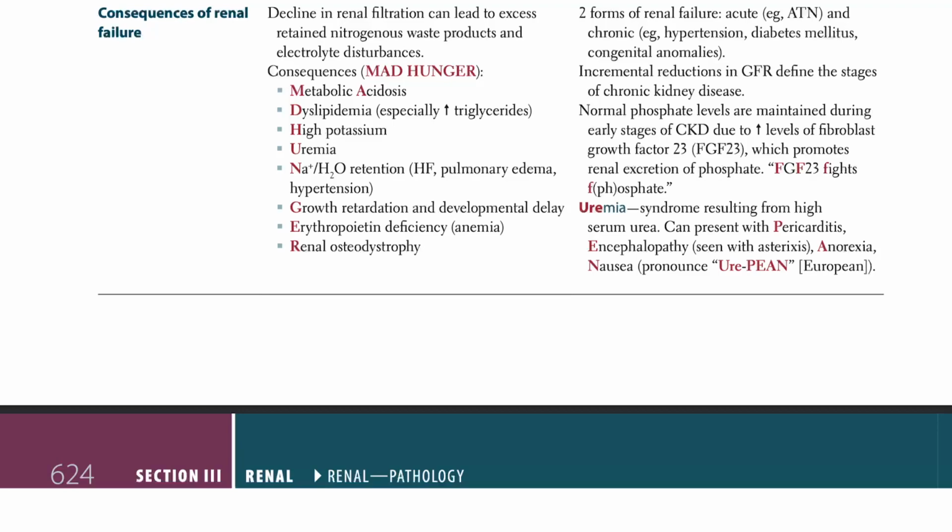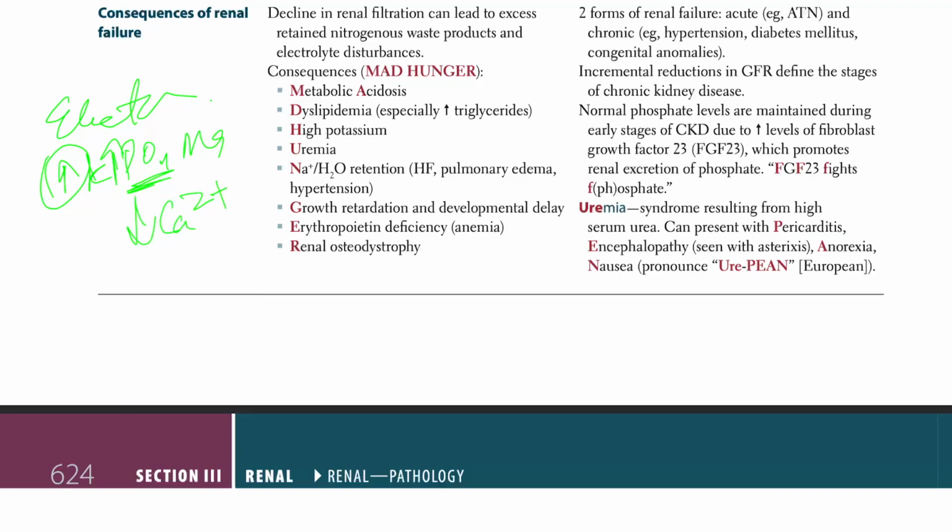Now, the important ones are here. Let me just put it in here. Electrolytes. In electrolytes, you will have an increase in potassium, phosphate, and magnesium. So when you increase the phosphate, you know what you're going to decrease: the calcium. So those are the electrolyte disturbances.